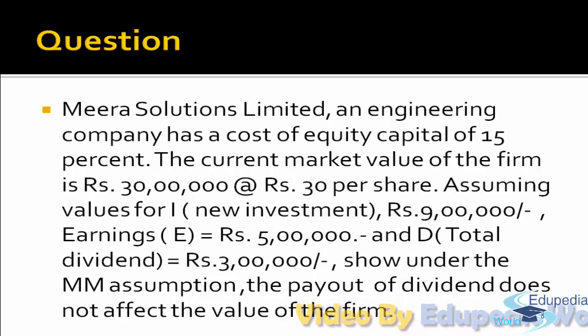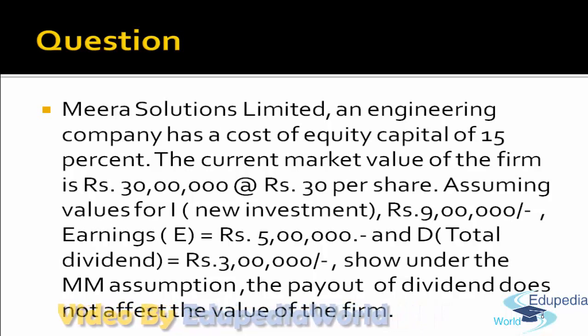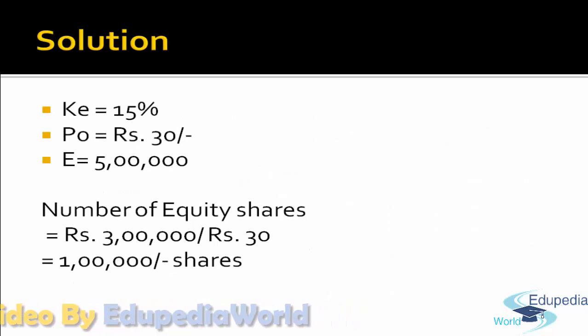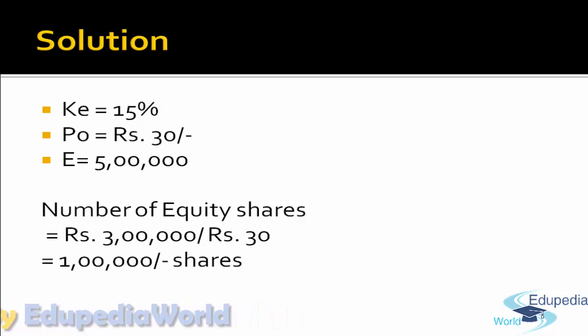So we actually have to prove that dividend payment does not affect the wealth of the shareholder. Using this example, we are going to prove that only. So the formula says that P1 is equal to P0 into 1 plus KE less dividend. We know that KE is 15%, the market value of share as on today is 30 and earning is 5 lakh rupees. So we can compute the number of shareholders. 3 lakh divided by 30, we get to know that there are 1 lakh shares.